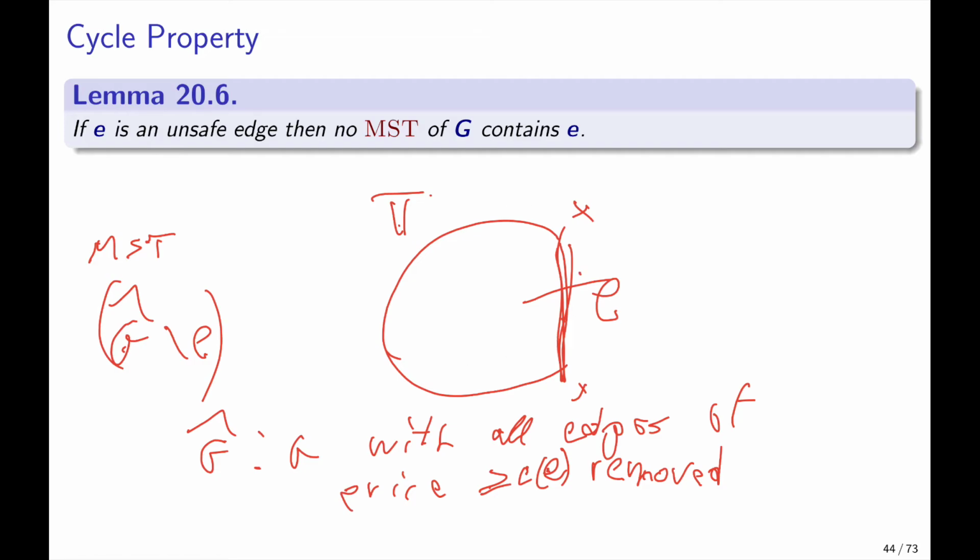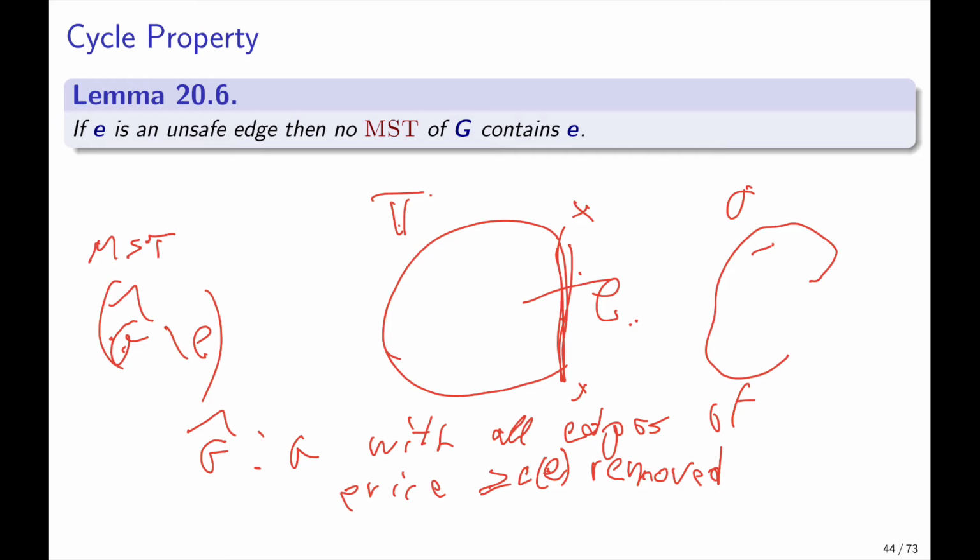If it was in the MST, we could... so let's try again. What we just proved is that in the MST of this subgraph, there is a path in this MST, let's call it sigma, where the prices of the edges are all smaller than E, right? So E cannot possibly be in the tree because then the tree would have a cycle. So that's a bit hand-wavy, but hopefully it convinced you. Otherwise, there was the original argument. We just said, all the safe edges together form an MST, and we are done.